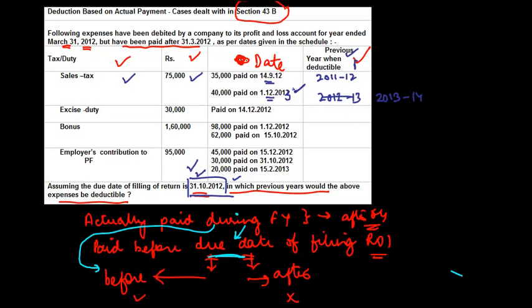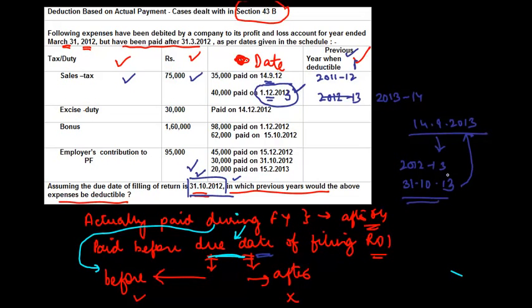Please note it. The condition that it is to be paid before the due date is applicable only for the year when it is incurred. If in the next year, let's say for example, this date was 14/9/2013. If the due date of filing of return of financial year 12/13 is 31/10/2013, this is paid before that due date. But even in that case, this is not going to be allowed for financial year 12/13. Why? Because this due date payment criteria is applicable only in respect of the financial year when the payment has been incurred.